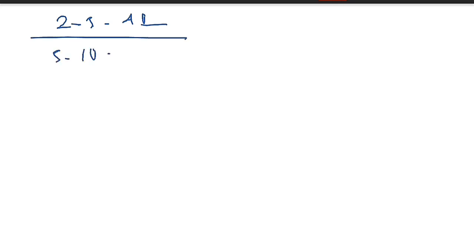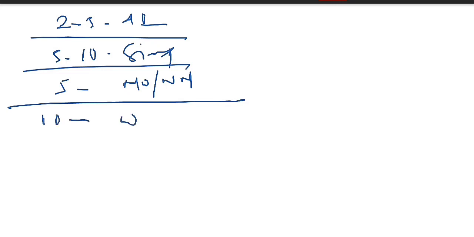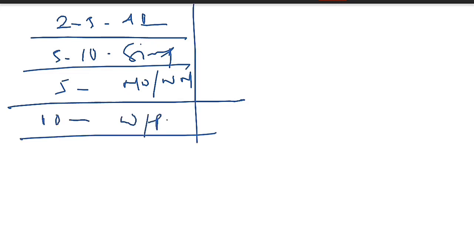Now, while we're going through the section of quantitative aptitude, we all know that we will not get the whole syllabus in all these parts. Like we can say that we will get 2 to 3 DI sets, at least 5 to 10 simplifications, and 5 at least number series or wrong number series, or we can say at least 10 word problems. So this will be the paper pattern.